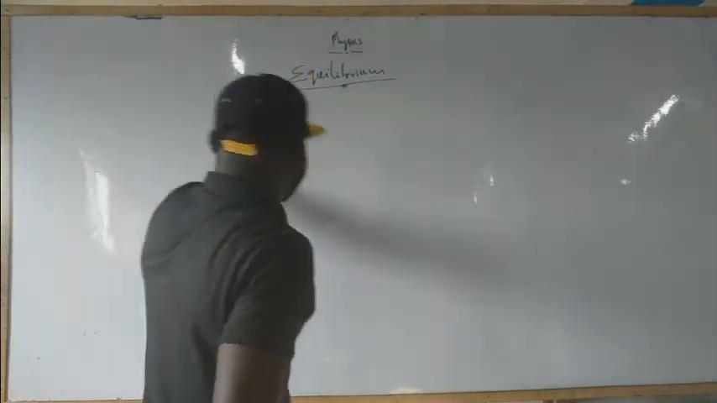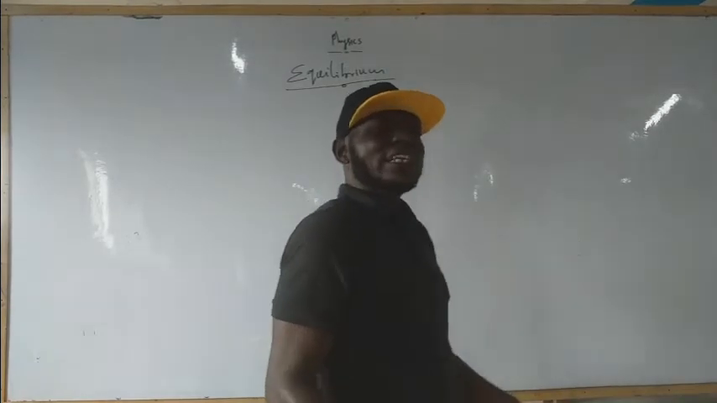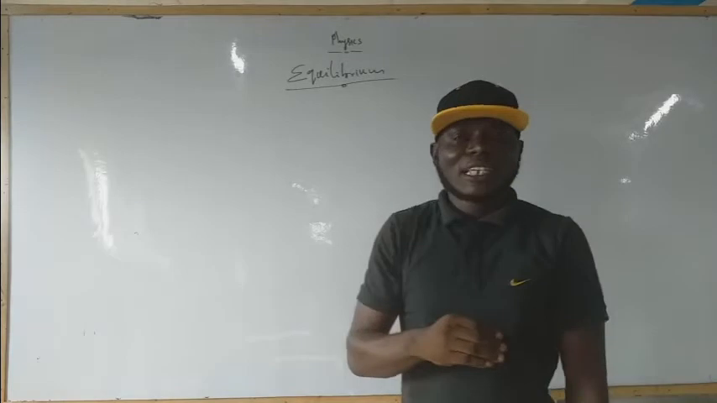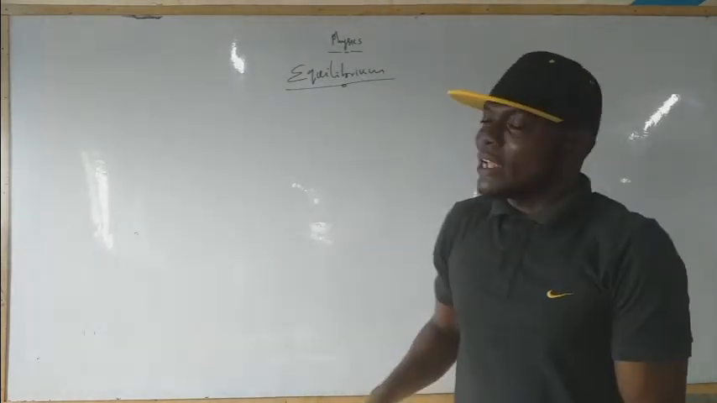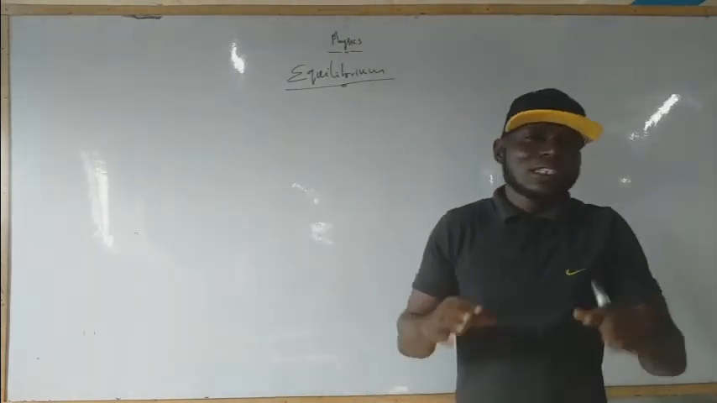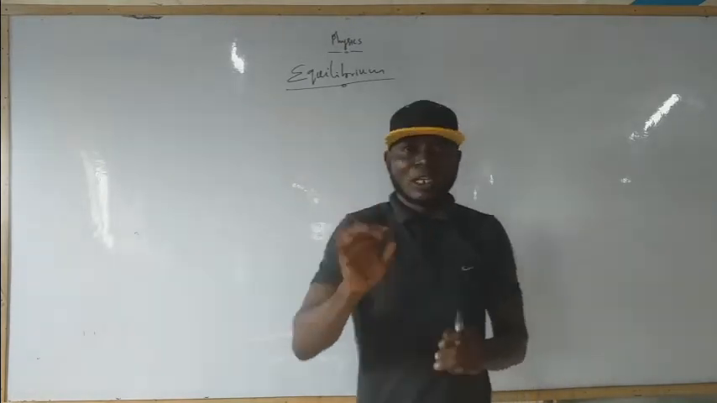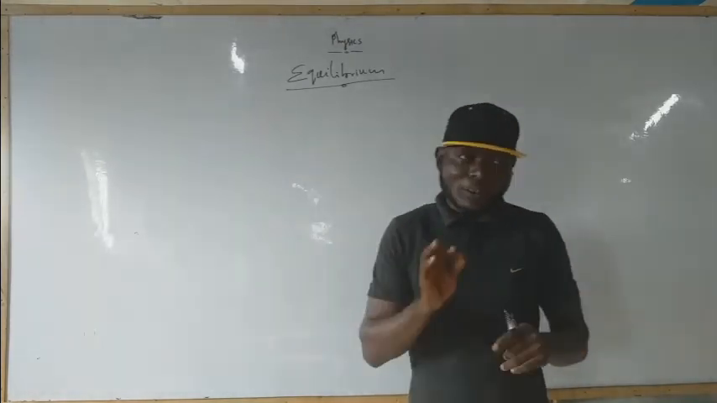What we're looking at is what I call equilibrium. What do we mean by equilibrium? A body is said to be in equilibrium when the net force equals 0. That is, when the net force acting on the body equals 0, then such a body is said to be in equilibrium.